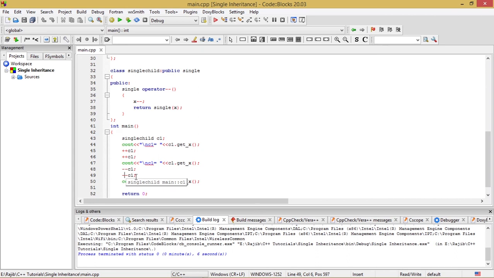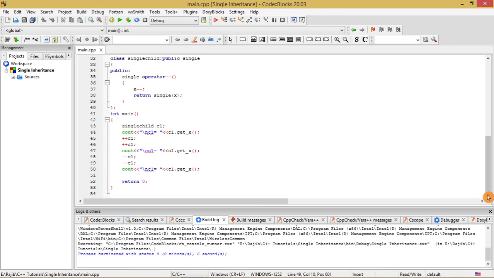So ultimately the value of x at this point of the program will become 0. So we will expect by this output to get the value of x as 0. So C1 is equal to 0 will be the expected output. After that we are left with the only return 0 statement, and let's go to the program execution window to see whether we get the desired or expected output out of this program.